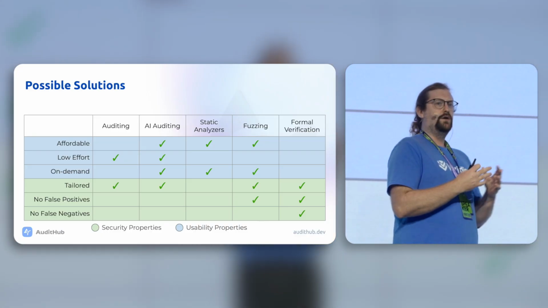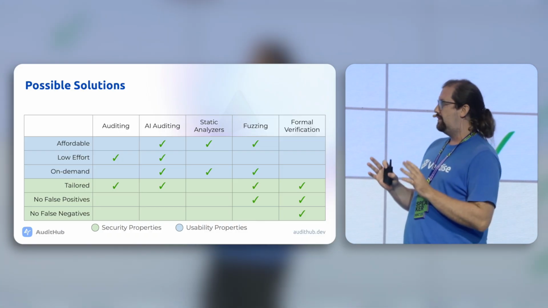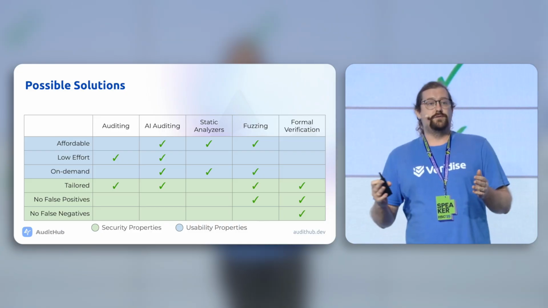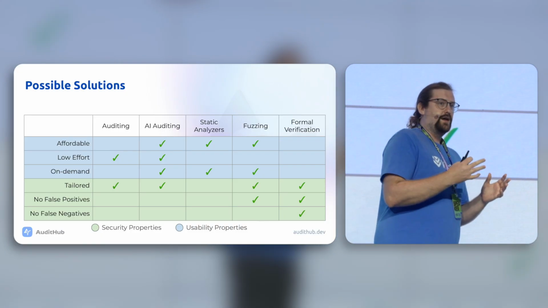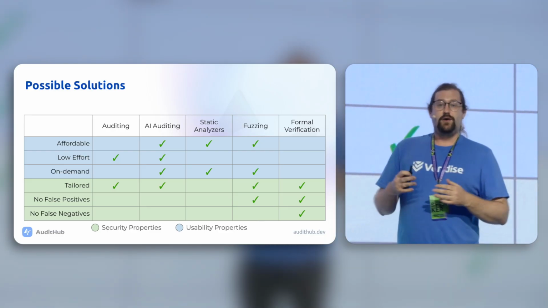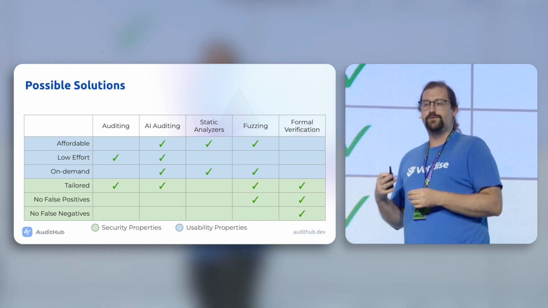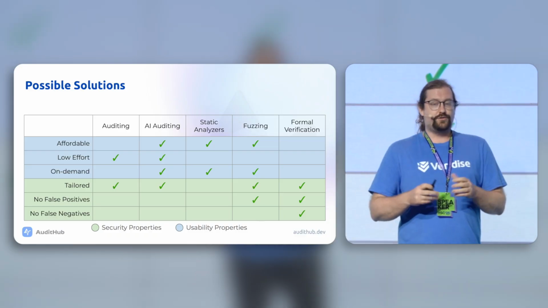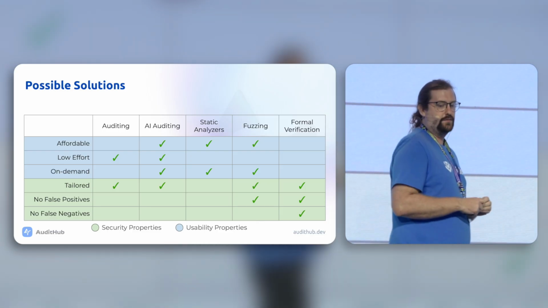So we can look at security tools. These have been available in the market for a while, and really the perception that a lot of people have of security tools is that they're not very low effort. If you look at something like a static analyzer, when you get reports from a static analyzer, you have to figure out which of those actually correspond to actual vulnerabilities, which, if there's a lot of reports, can take a while. In addition to that, for fuzzing and formal verification, you have to provide information about the behavior of the system, which again is more work that lands on the developer.